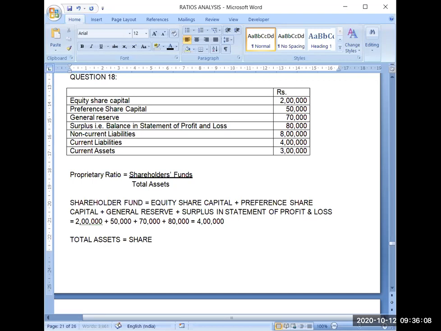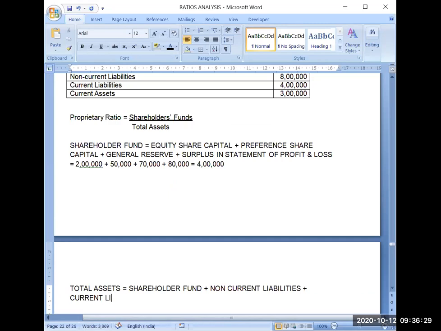Shareholder fund plus non-current liabilities plus current liabilities.